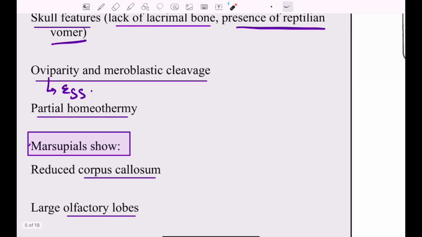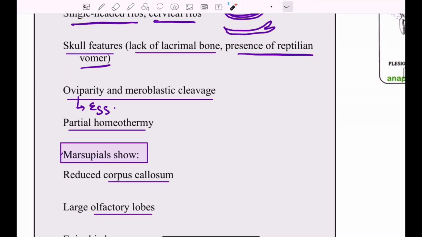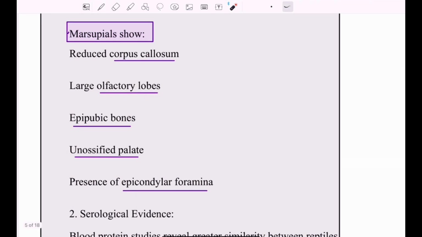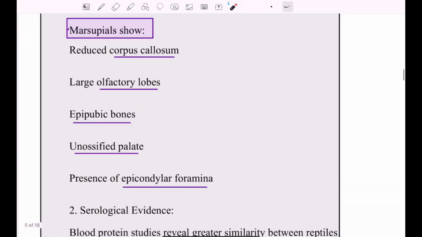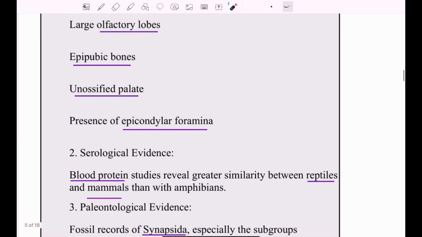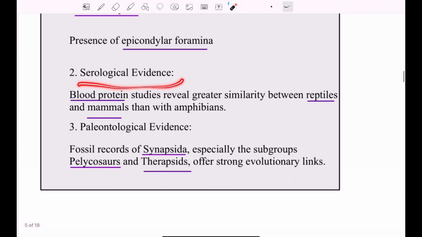And there is partial homeothermy, not a complete or advanced form of homeothermy. If you look at marsupials, they also show some reptilian characters like a reduced corpus callosum, large olfactory lobes, epipubic bones, an unossified palate, and epicondylar foramina. So these are the shared characters between the marsupials and the reptiles. There are also serological evidences, like similar blood proteins between the two.